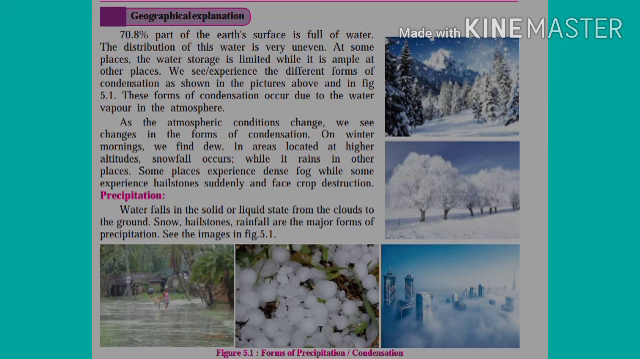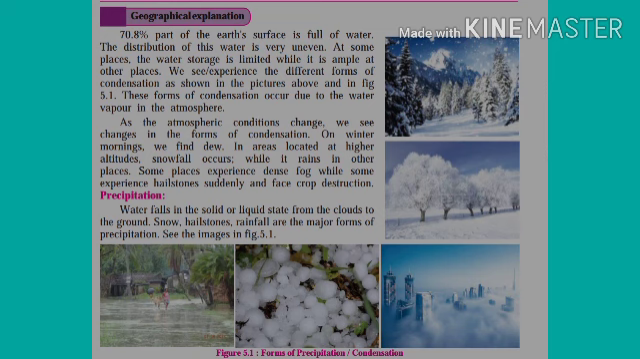Dear student friends, as you know, 70.8% of the surface of the earth is full of water, whereas 29.2% is covered by land. The distribution of water is very uneven. At some places, the water storage is limited, while it is ample at other places. Changes in moisture and atmospheric conditions result in various forms of condensation on the earth.